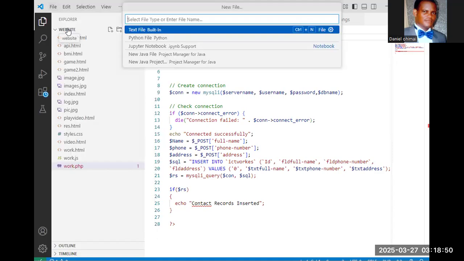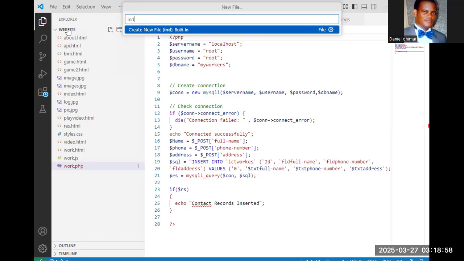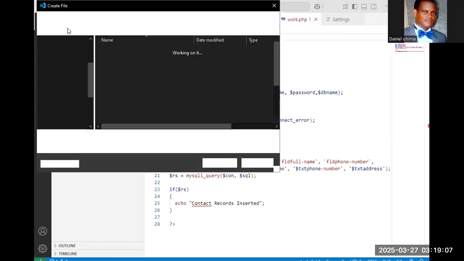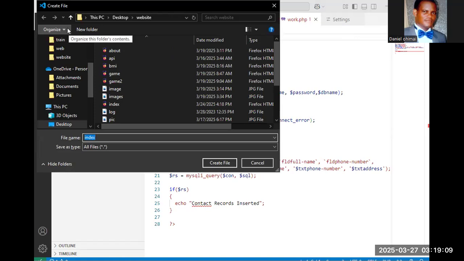I want to call the file index.html. So index.html. And where do we want to save this index.html? I want to save it in that documents folder.